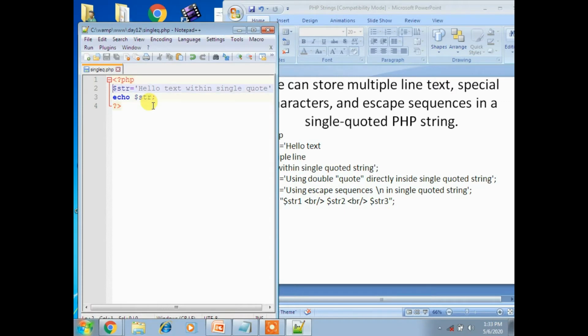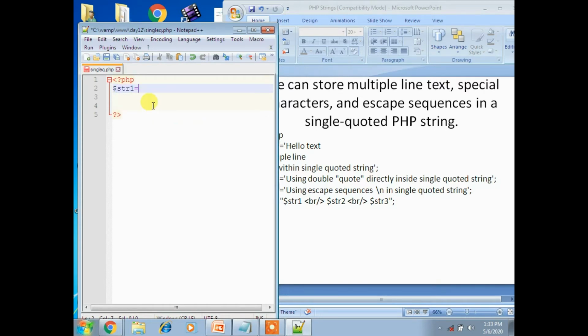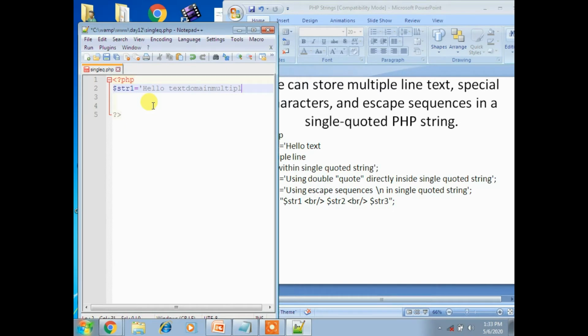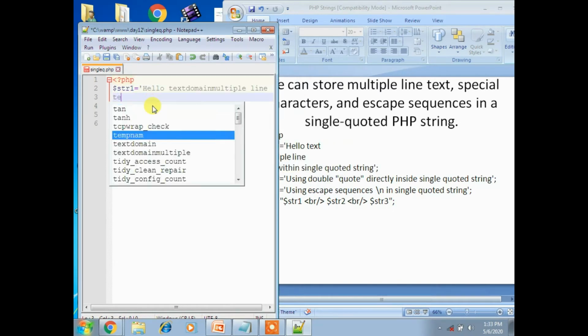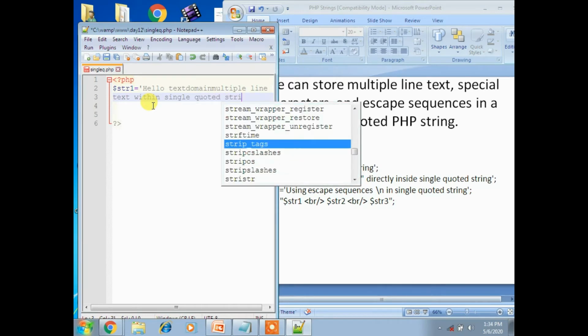Now I am removing this entire thing, and here I am taking one variable, str1, equal to, directly placing in a single quotation, hello text, and then I press enter, and now multiple lines of text within a single quotation, a single quoted string.